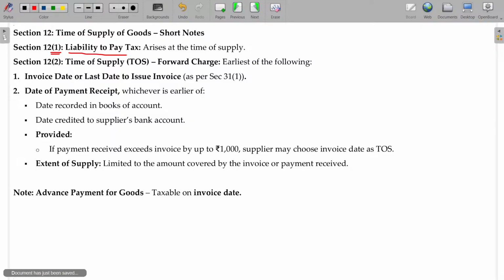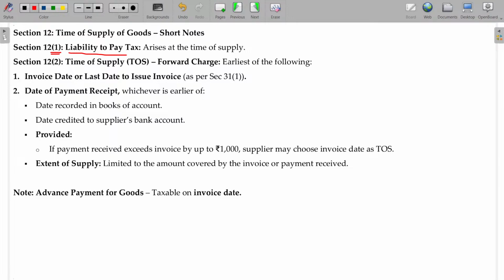Okay. Now, when to issue the invoice? So you have to understand the tax invoice also.